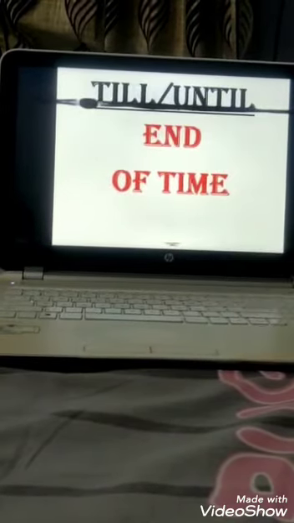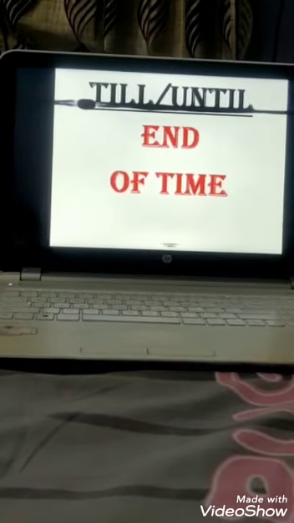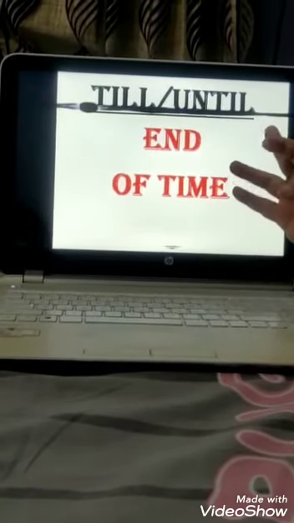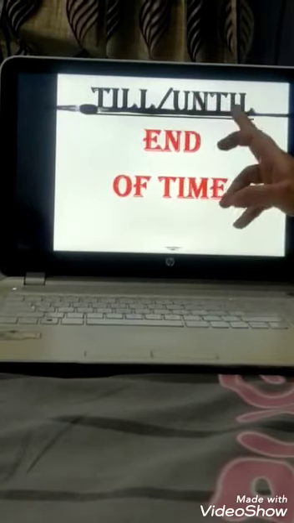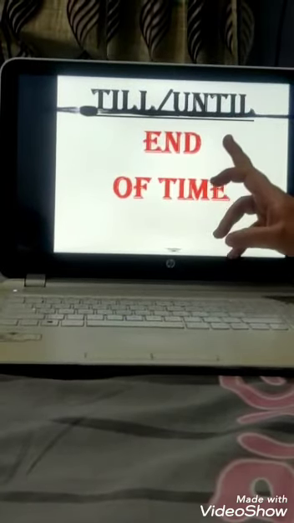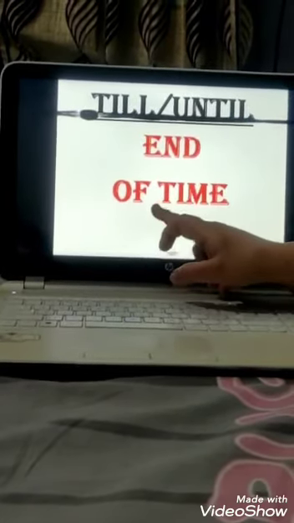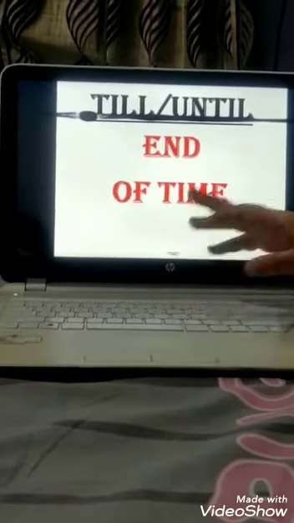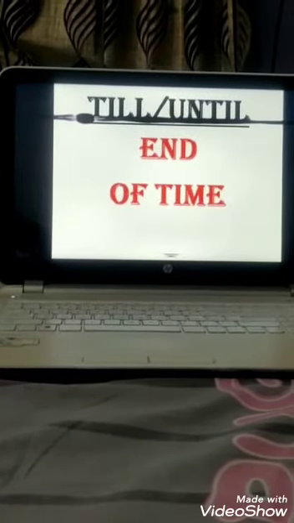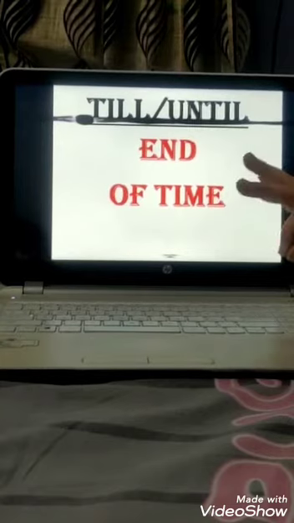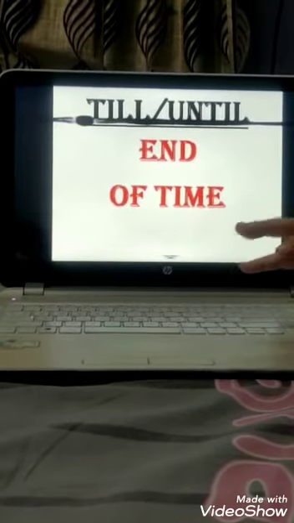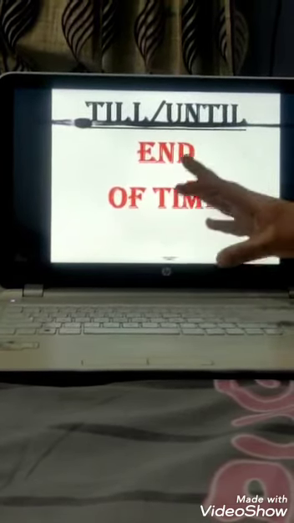And the last preposition of time that we will be studying in grade 4th is till and until. Till and until is the only preposition that is used to tell the end of a time. By end of the time means कि ये काम मैं लास्ट कब तक करूँगा, उस टाइम को स्पेसिफाई करने के लिए we use till or until.